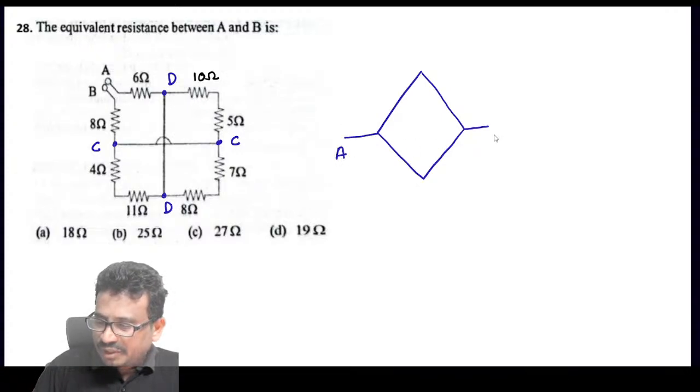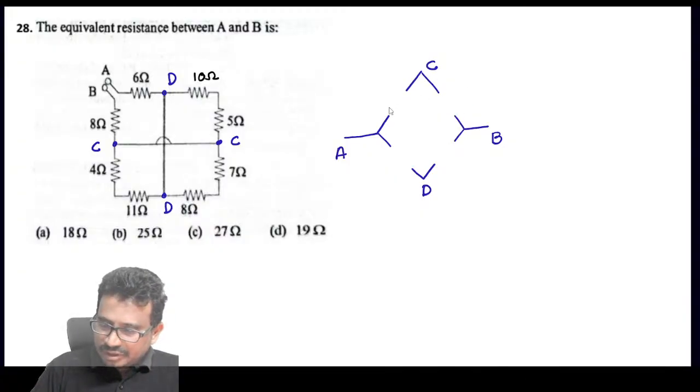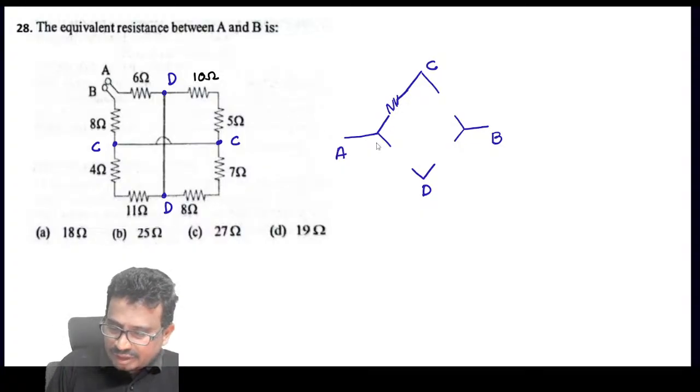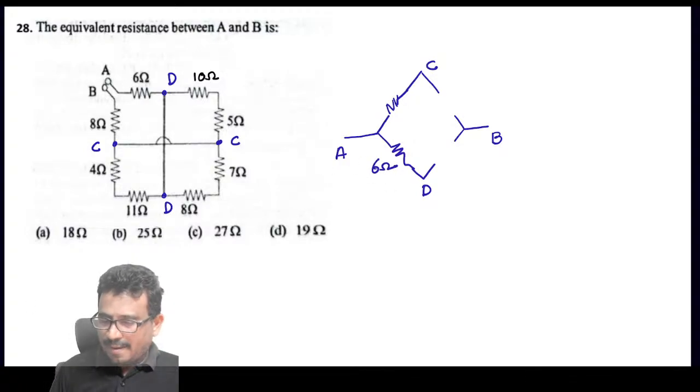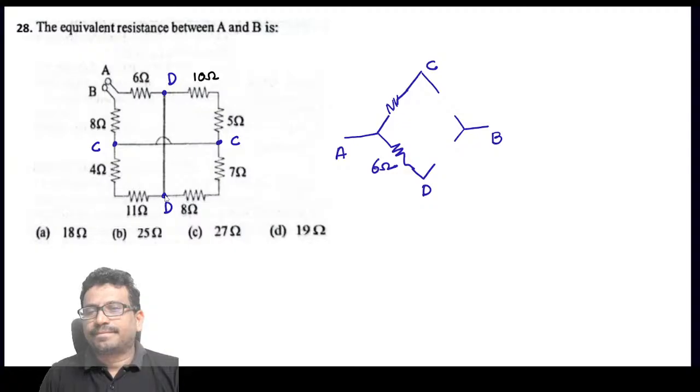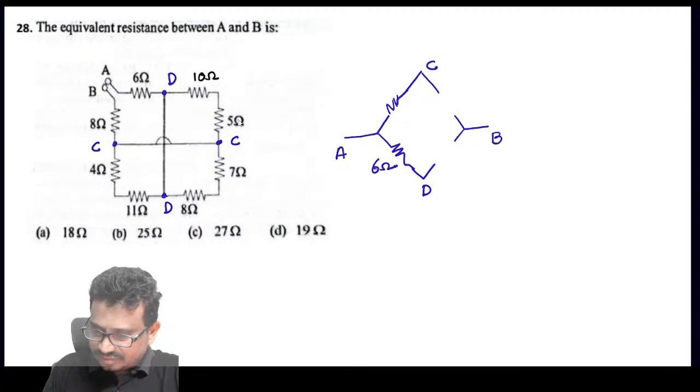And so this is given as A, this is B, this is C, and this is D. Now, we have the resistance between the elements, we'll place them. So here A to C, we have a resistance. Now A to D, we have a resistance. How much is the value? 6 ohms. Next C to D, we have a resistance.